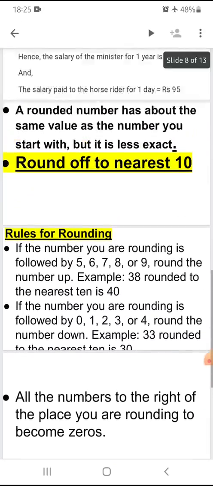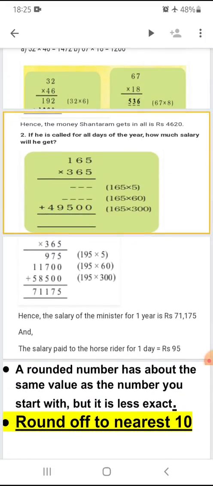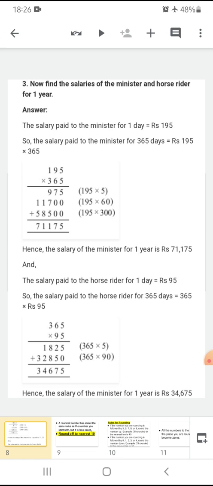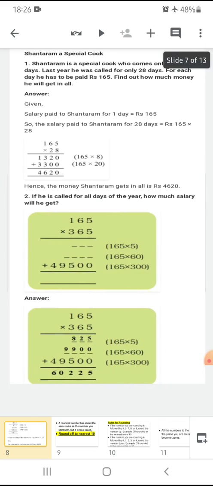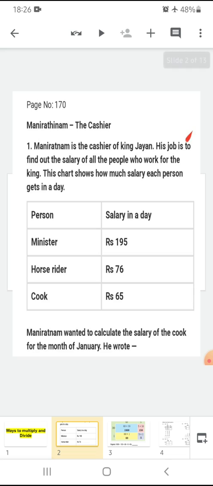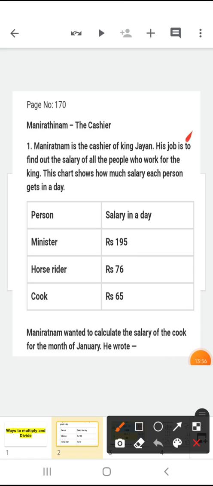Now let's see the other things. This we have done. Now the next one is question number 3. Now find the salaries of the minister and the horse rider for 1 year. As we have studied in the first part, the Mani Ratnam 1, what is the salary of the minister for one day? It is 195, and for the horse rider it is 76.